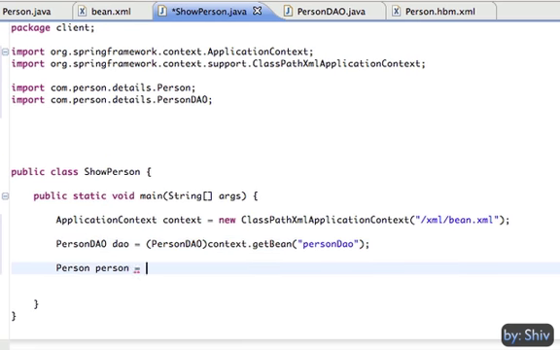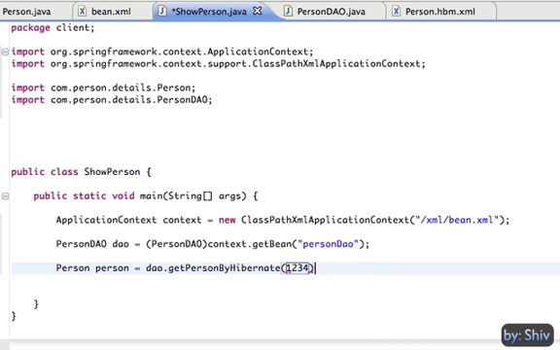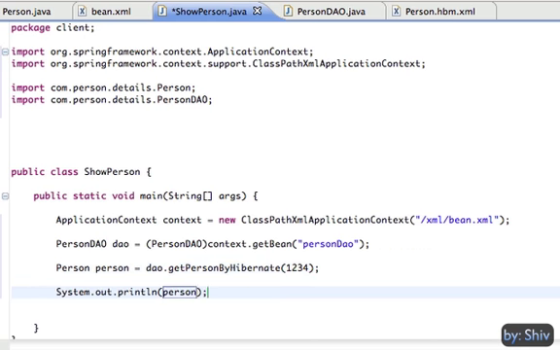Call the getPersonByHibernate method of it we defined. Pass the ID of the person you are looking for. In our case, it is 1234. And at last, sysout the returned person from the database.